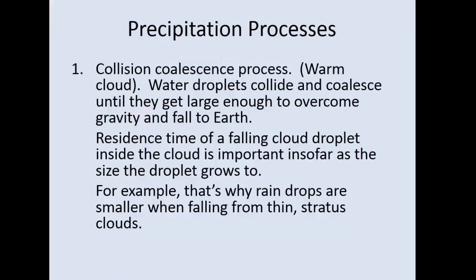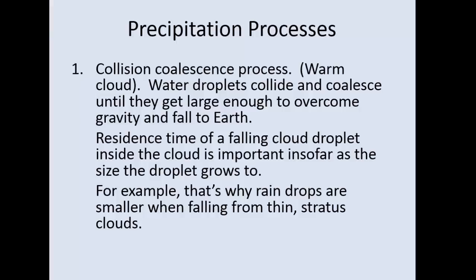All right, I'm going to talk about two precipitation processes. And the first one here is called the collision coalescence process. Again, you want to think of a warm cloud here. This is pretty simple here. Water droplets will collide and coalesce. In other words, we'll get water droplets. Remember, they had to condense around some type of aerosol. But now we've got a water droplet up there in a cloud. How do we get them to coalesce? And then they get bigger and bigger and bigger. They overcome gravity. They fall to Earth. All right, so how does that work?